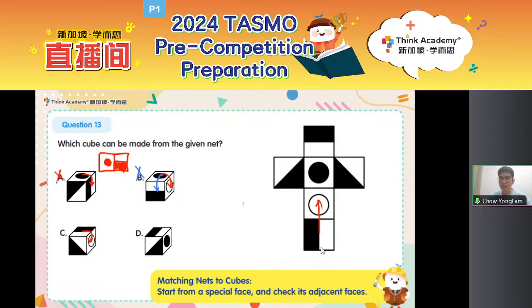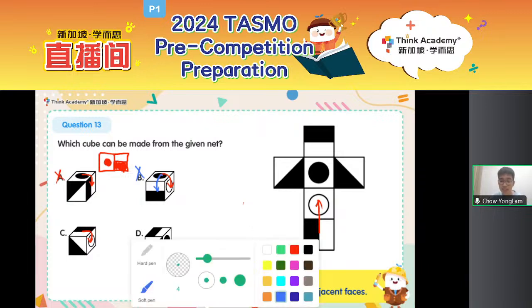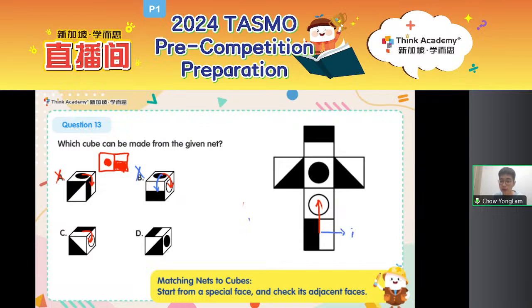So if that's the case, now I want to look for the front face. Should I look for direction 1, direction 2, or direction 3? Which direction should I look at to get the front face? Type it in the chat below. Should I look for 1, 2, or 3? Be careful. I'm just asking which direction to look for. Some may say 1, some may say 3, and just nice there are 2 triangles over here.